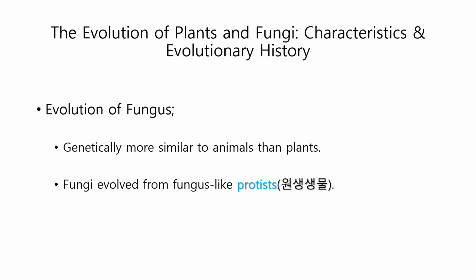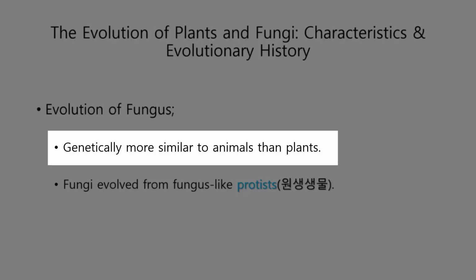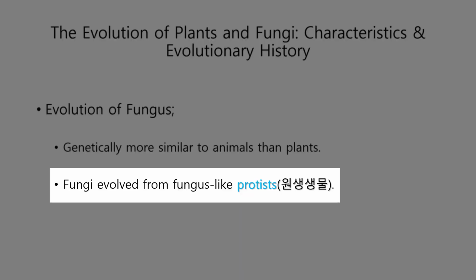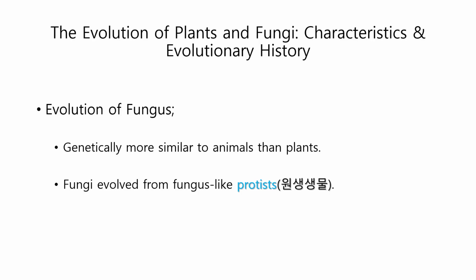So let's have a quick look at the evolution of fungus. They are genetically more similar to animals than plants. Fungi evolved from fungus-like protists. What are fungus-like protists? Well, a good example is the mold on your bread. There's actually two groups, slime molds and water molds. Now, most fungus-like protists use pseudopods, false feet, to move around.